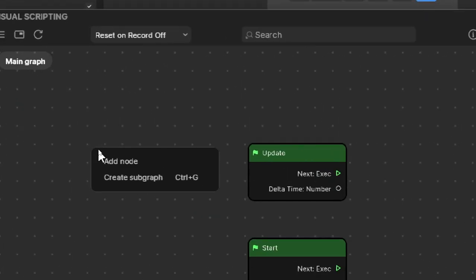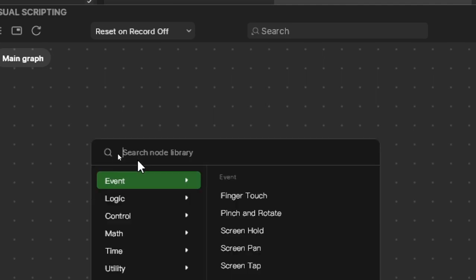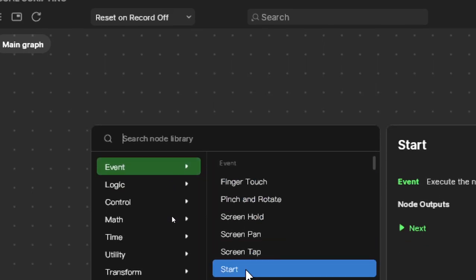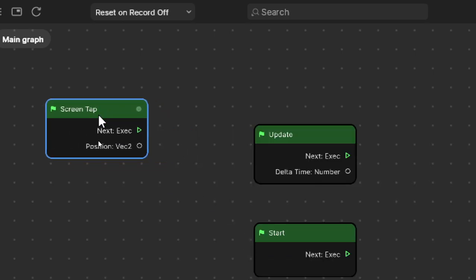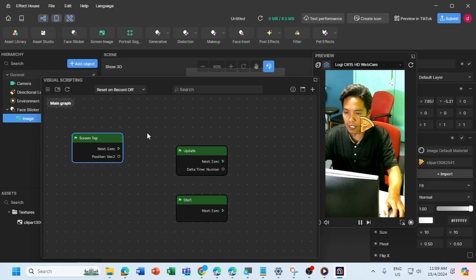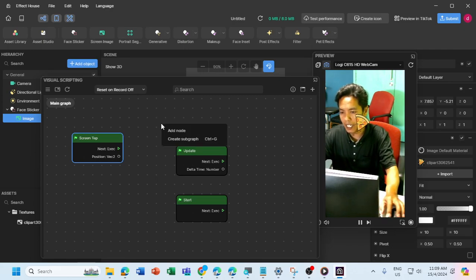Okay, now we are going to create an action. So make a right click, add node, and the event is screen tap. Okay, screen tap. When you tap the screen, something will happen. So the next thing that we want to do is we make a right click again and add another node.